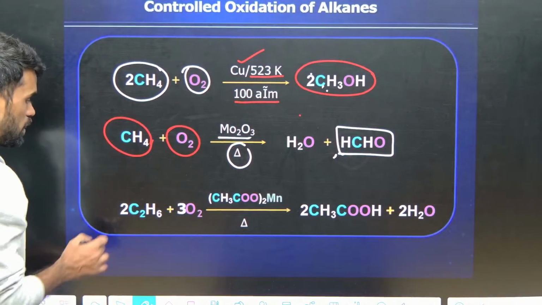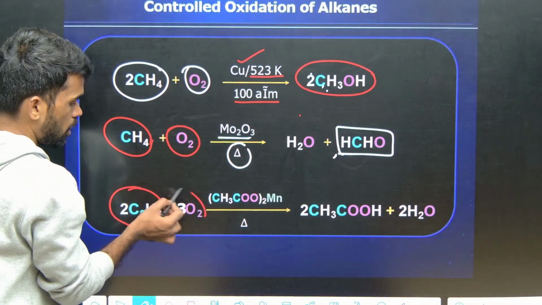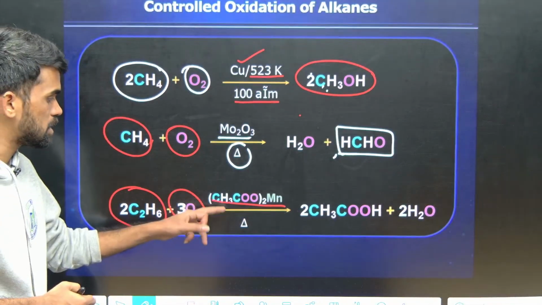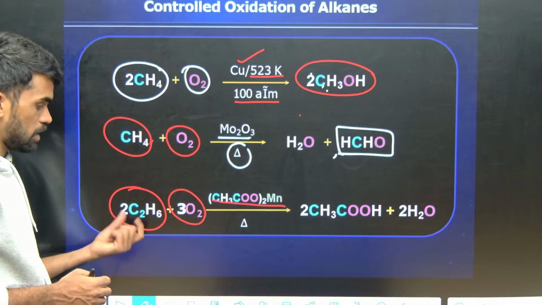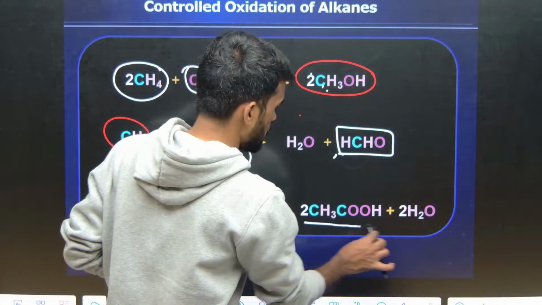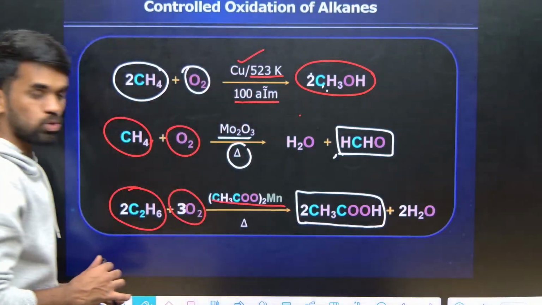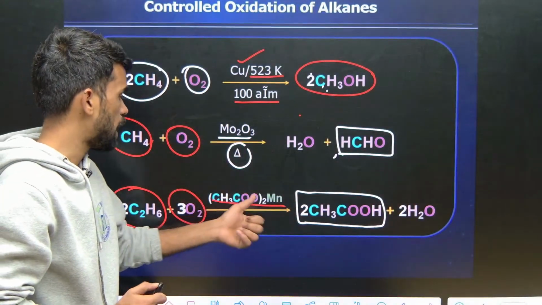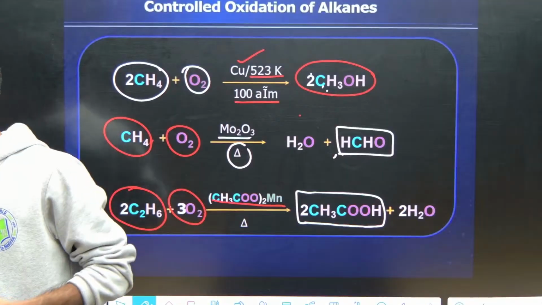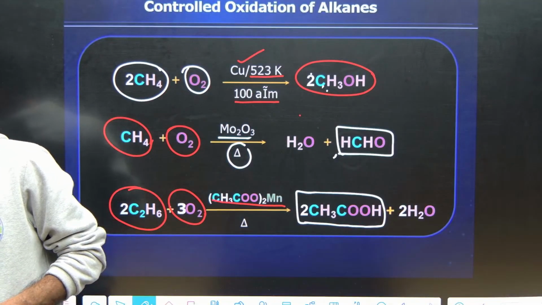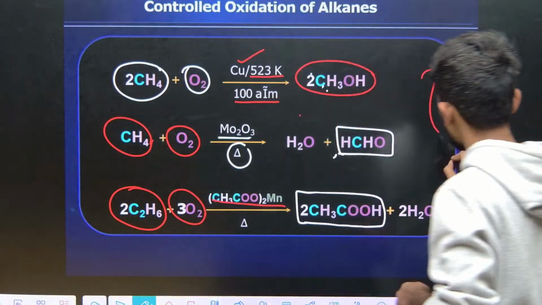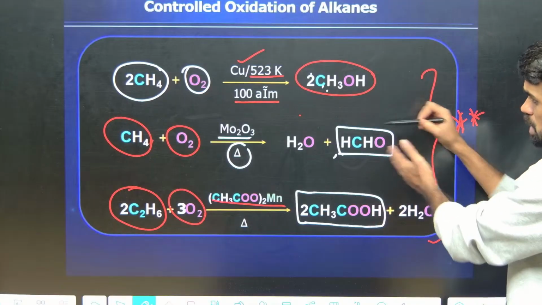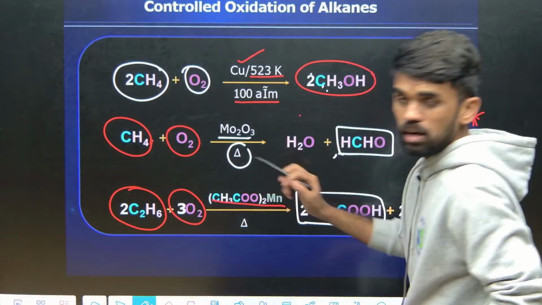And when we have ethane treating with oxygen, here I have manganese acetate under heating conditions. So ethane is converted into acetic acid. Acetic acid is produced. So ethane is converted into acetic acid in the presence of manganese acetate under the oxidation process. Remember these three reactions are important because these selectively convert into specific products when we use a specific catalyst.